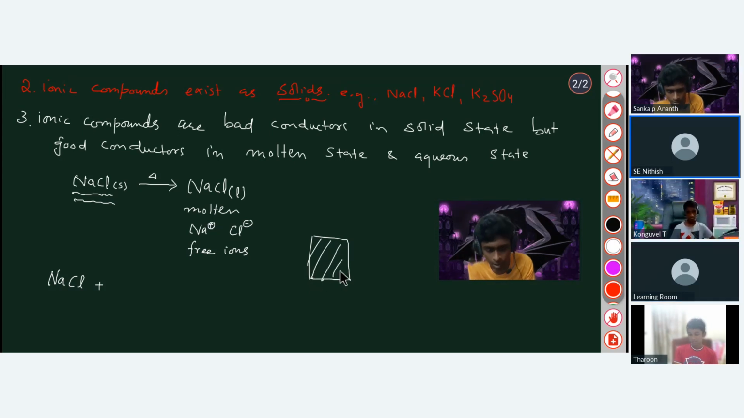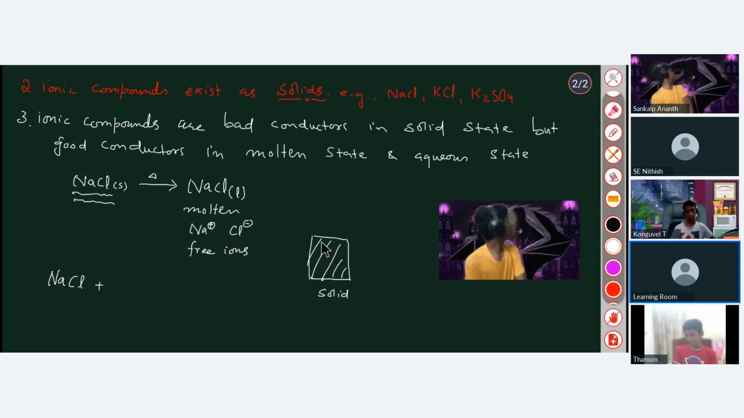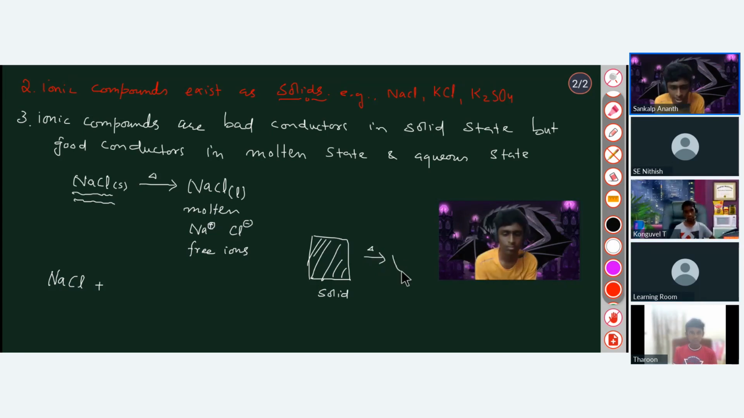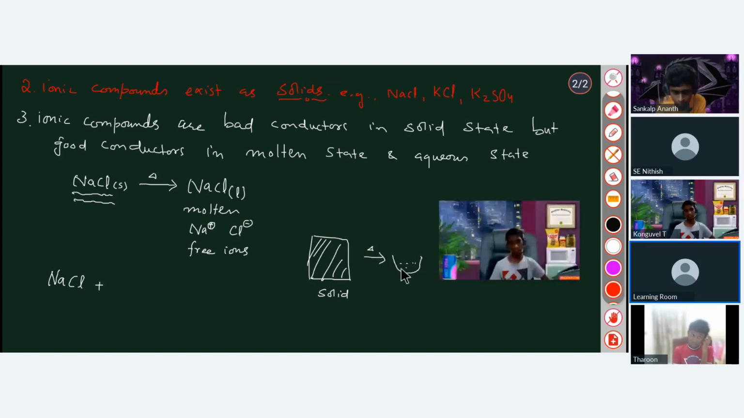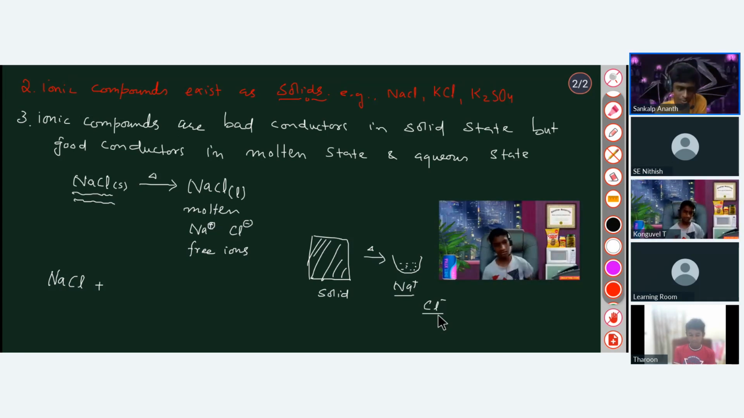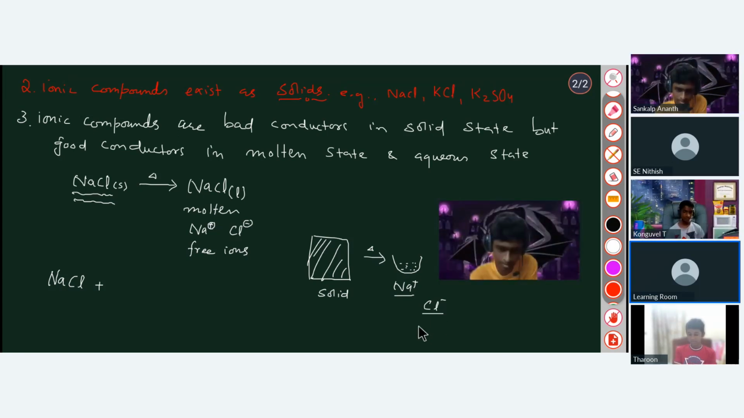It is solid, right? Solid means here Na and Cl are tightly held with each other. But when you melt it, what will happen? It will become a liquid. Exactly. When it becomes liquid, that means ions will be free. You will have Na positive ion and Cl negative ion. They are free now, free to move. In molten state they are not fused together, so they can conduct electricity, unlike in solid state.